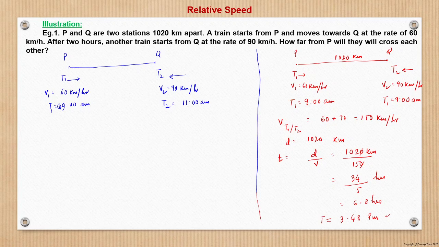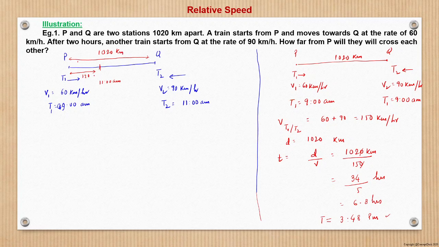So for that reason, we will first find the position of train T1 at 11 am. So by 11 am, the train T1 would have covered what? 120 kilometer at 60 kilometer per hour speed, 2 hours. At 11 am, train T1 would have reached 120 kilometer after P, and the total distance is 1020 kilometer.